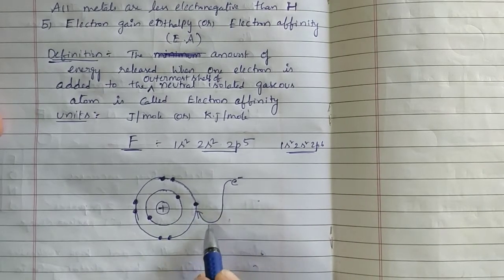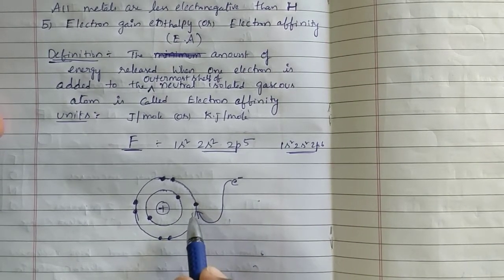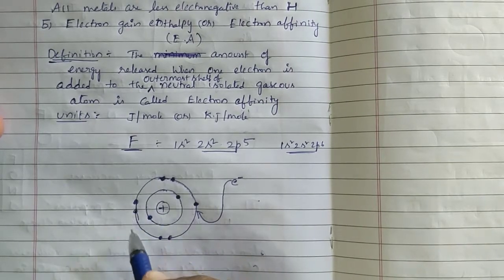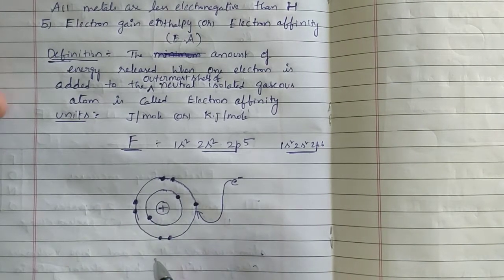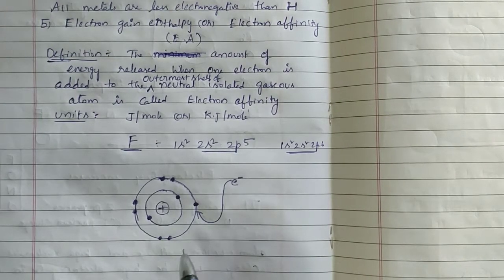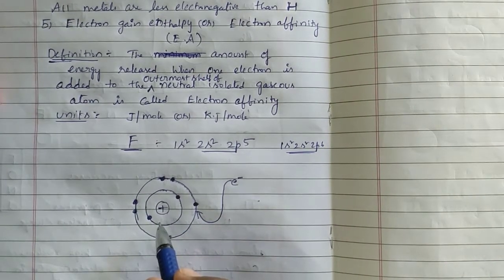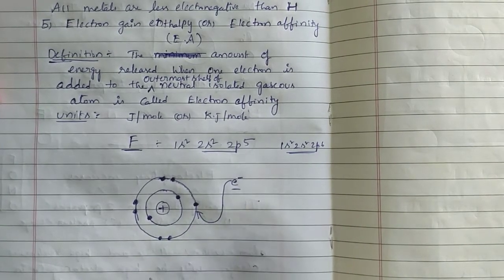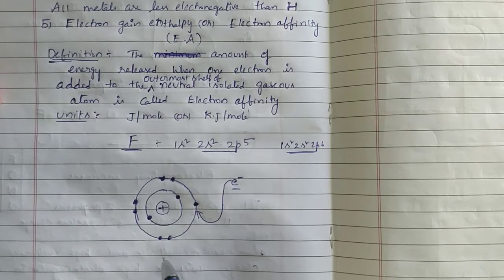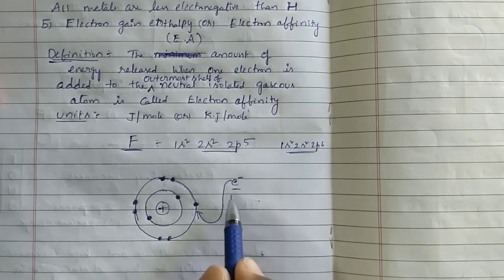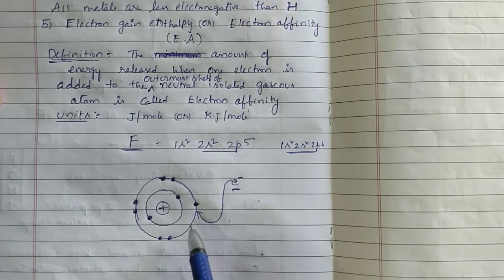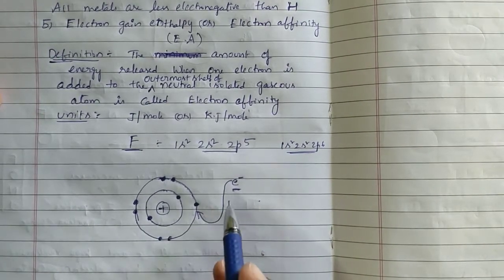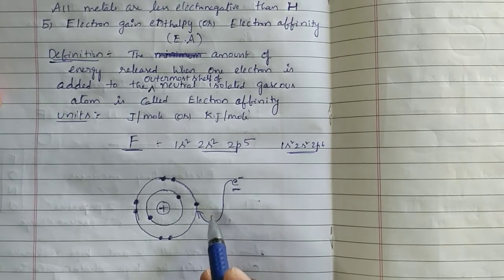Now the electron is entering a small shell, and in that small shell we already have 7 electrons. These already present 7 electrons will repel the newly coming electron, because these electrons carry negative charge and the newly coming electron also carries negative charge.